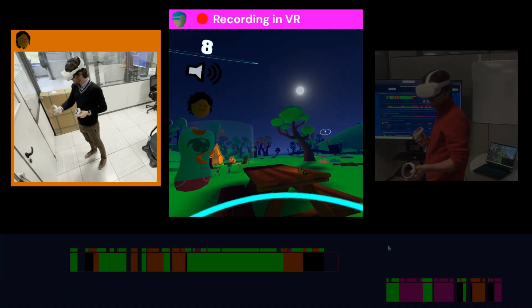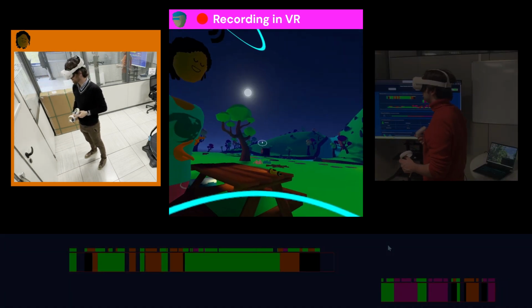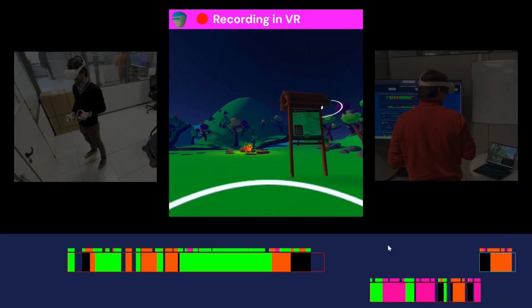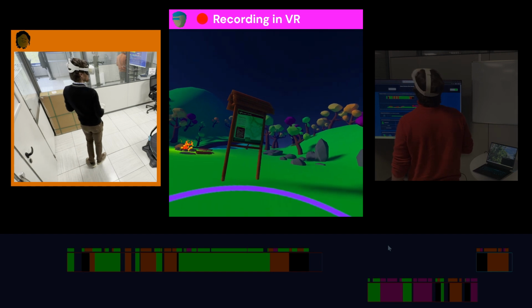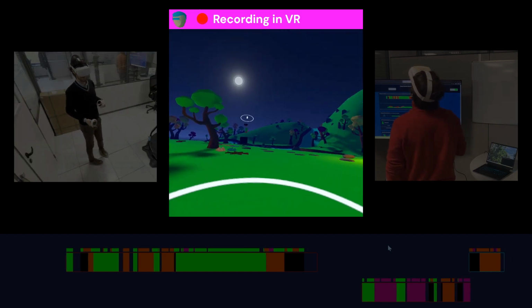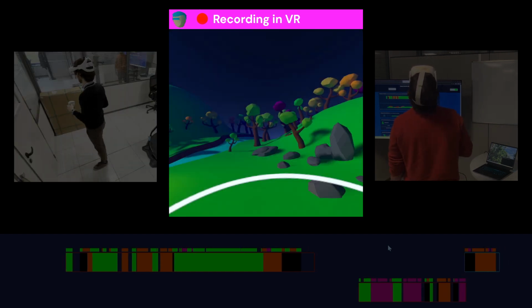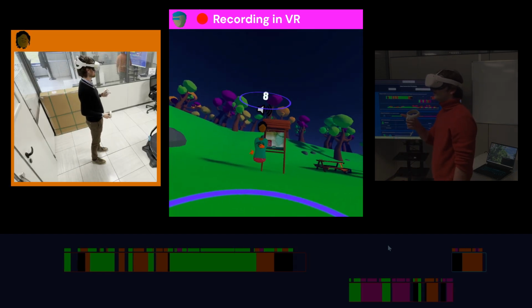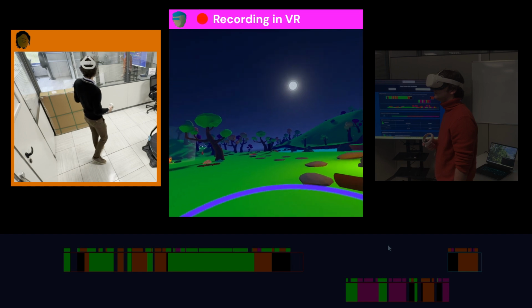The orange and magenta players are conversing. The dialogue ends when orange moves out of the audibility area. Orange briefly returns to the area but leaves immediately after. This time no exchange occurs, so no dialogue appears on the timeline. Orange tries again, entering the area and starting a dialogue.